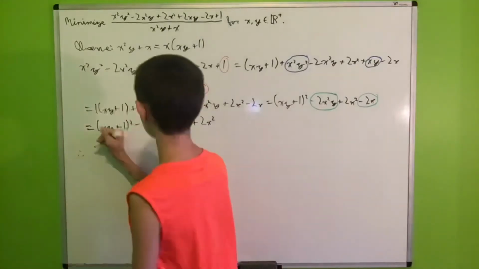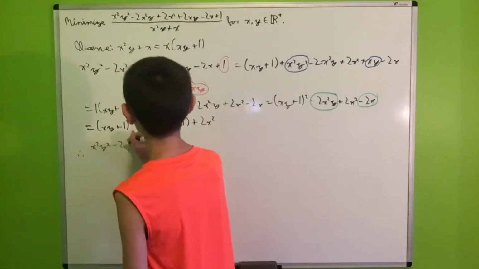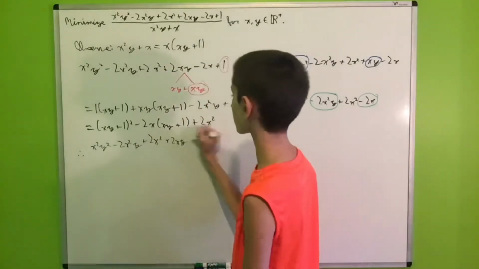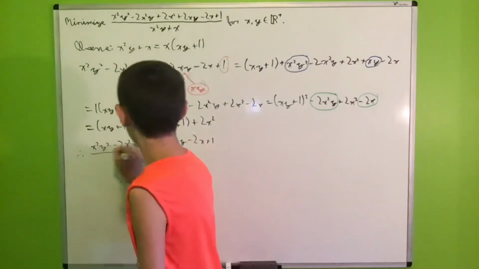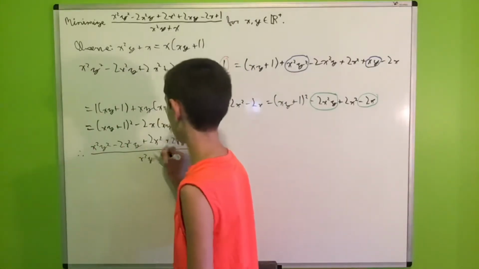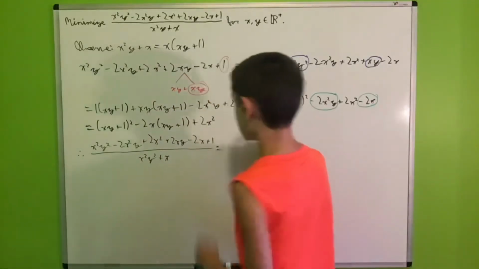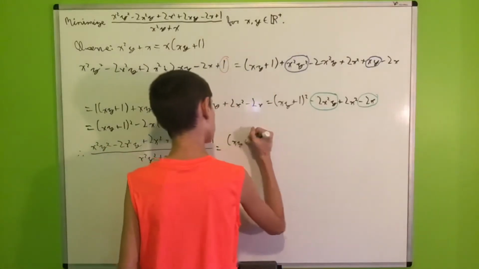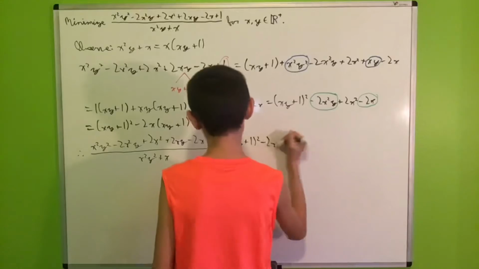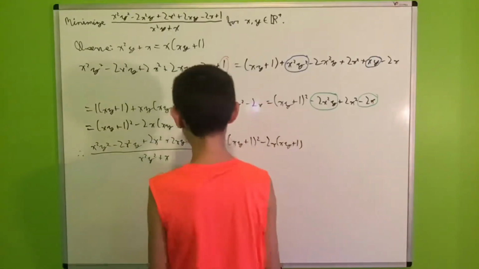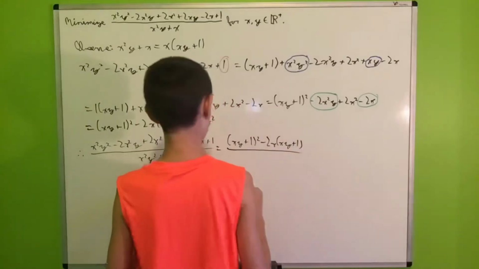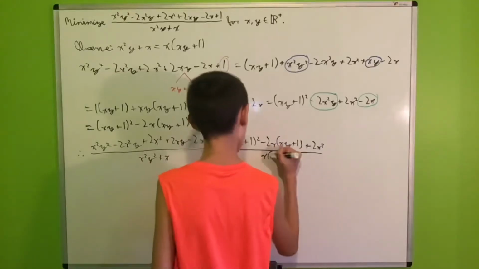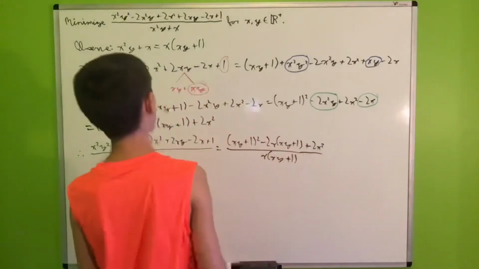Therefore, our original expression, x squared y squared minus 2x squared y plus 2x squared plus 2xy minus 2x plus 1, all over x squared y plus x, shall be equal to, well, this expression: (xy plus 1) squared minus 2x times (xy plus 1), well, I forgot, plus 2x squared, all over x times (xy plus 1).